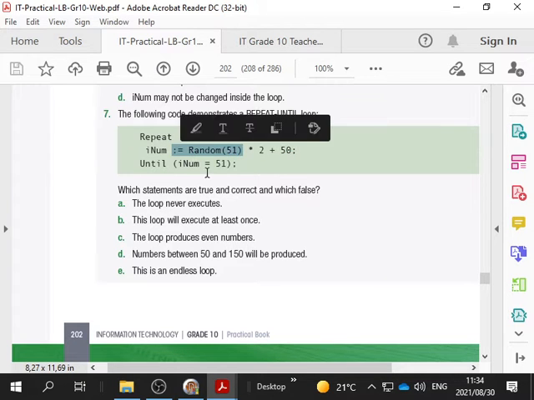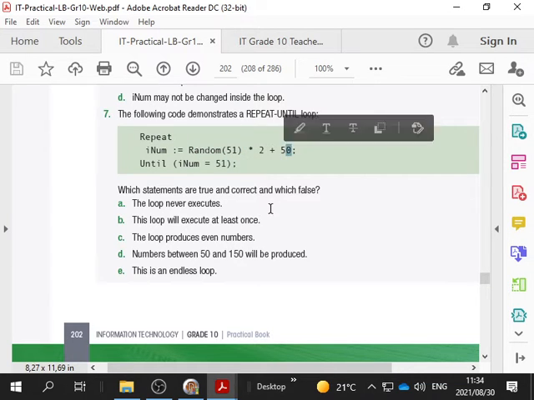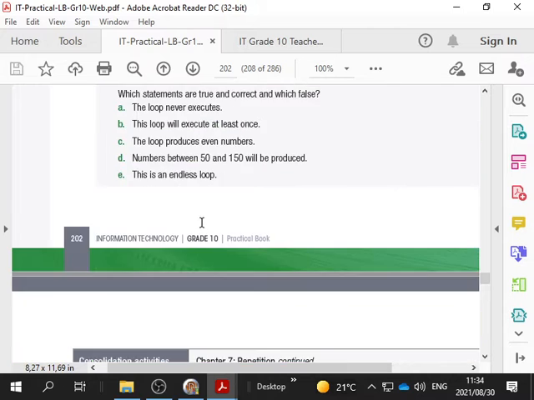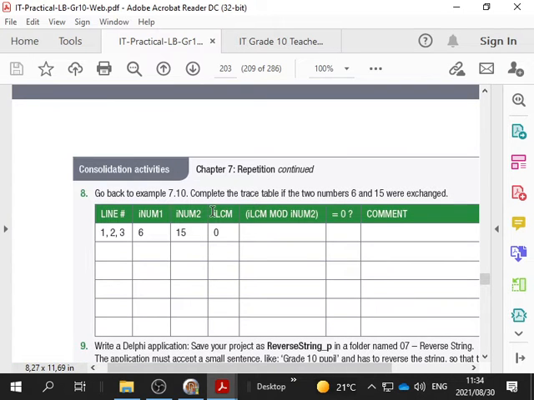If the random number is 1, 1 times 2 is 2, plus 50 is 52, not so? So this is an endless loop. We're never going to get RNum equal to 51, because we're adding 50 over there. So that's a mistake in that question, I mean, in the answers for that question.